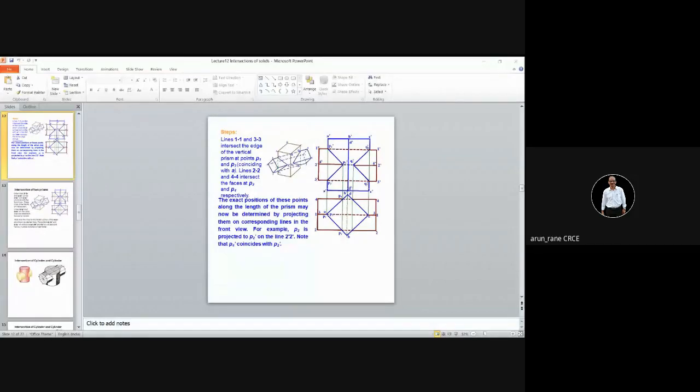But remember, you have to practice. You have to practice, because as I told, the sketchbook will carry 20 marks. Alright? So if you have doubts, you ask. If you want to leave, you can leave.